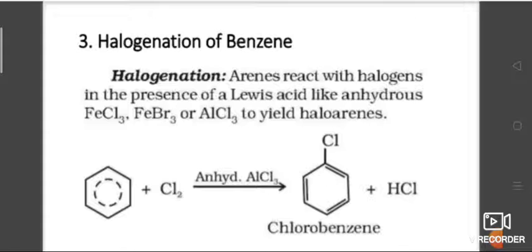So benzene reacts with chlorine in the presence of anhydrous aluminum chloride to give chlorobenzene in the absence of light, and gives hydrogen chloride. With further addition of chlorine, one more time it gives dichlorobenzene. In this you will get two products, orthodichlorobenzene and paradichlorobenzene.